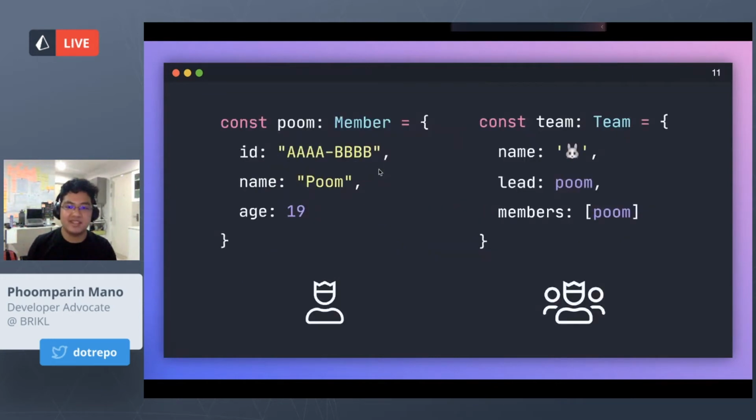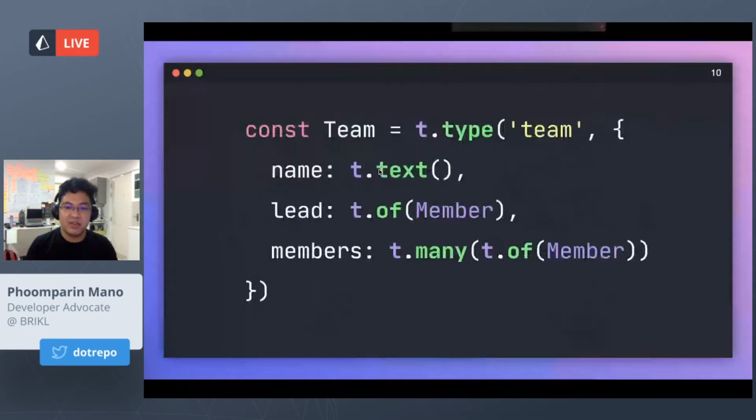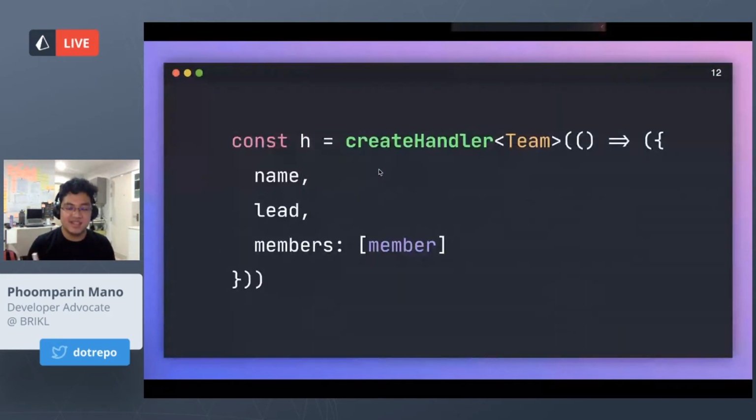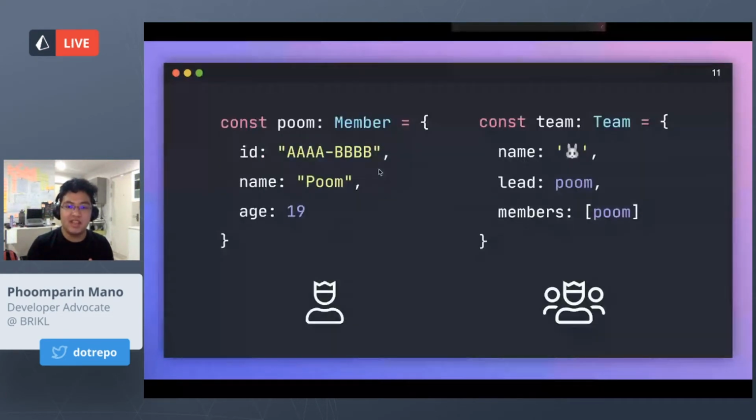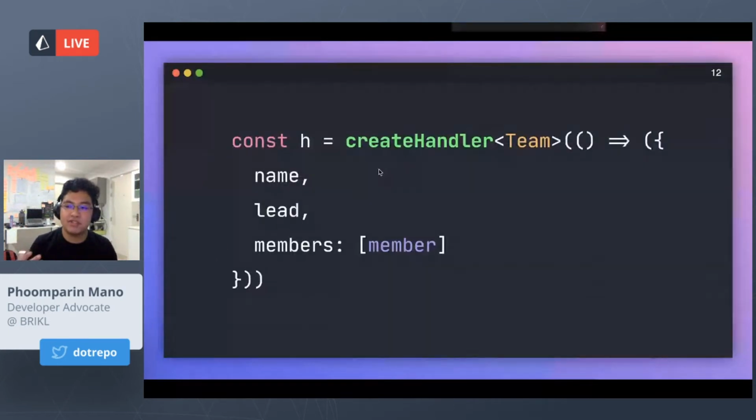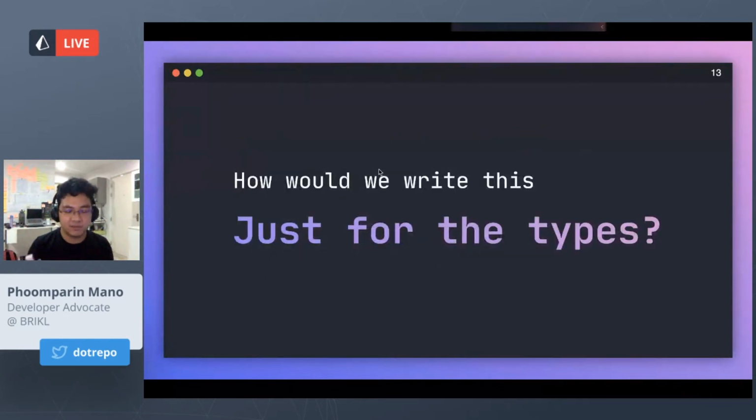And this is where it gets interesting. When you're building something like this in TypeScript, I think pretty much the challenge here is this. Not only do you have to construct a query builder in order to construct a JSON structure, but you also have to create a type in order for the resolver to use as well. So this is the challenge for today.